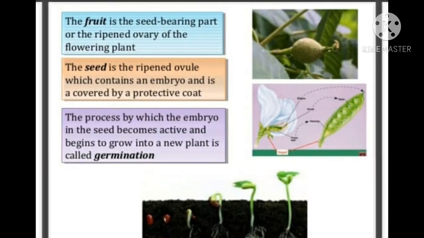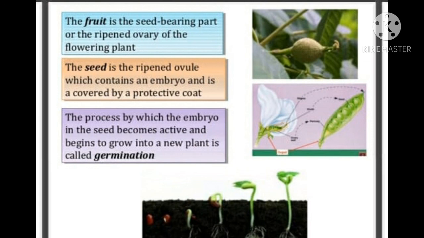The fruit is the seed-bearing part or the ripened ovary of the flowering plant. The ripened ovary is called fruit. The seed is the ripened ovule, which contains an embryo and is covered by a protective coat. A seed has three parts, children, you know: seed coat, cotyledon, and embryo.